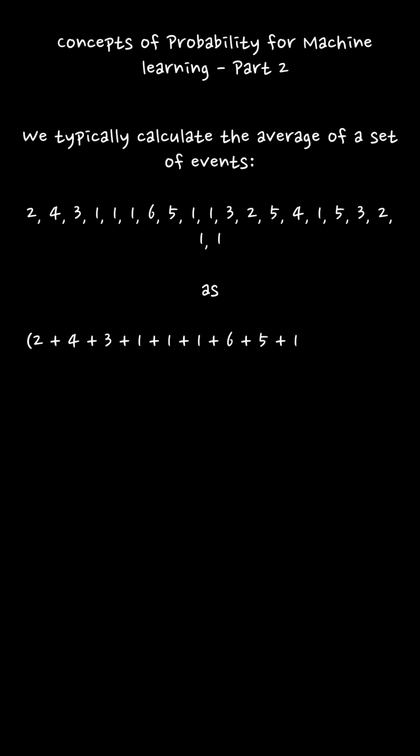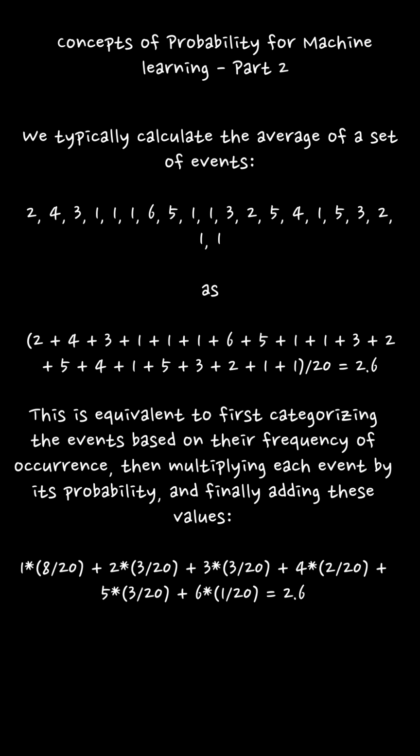This is the second video in the series on the concepts of probability for machine learning. Let's start with a quick recap of the previous video. When we calculate the average outcome of an experiment by summing all observed outcomes and dividing by the total number of observations, we are, in effect, using our approximate estimate of the underlying probability distribution of the experiment.